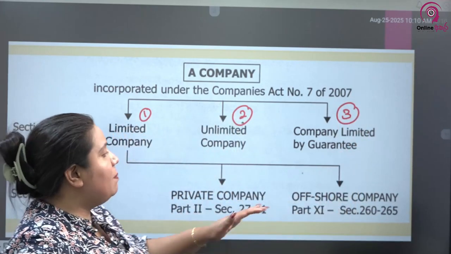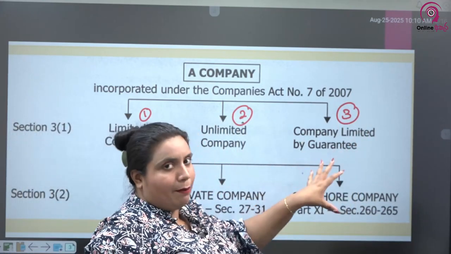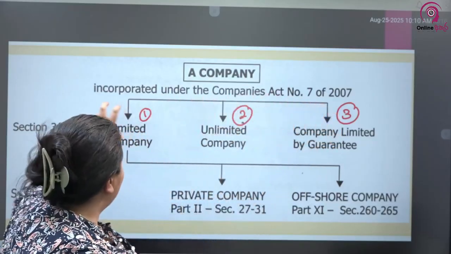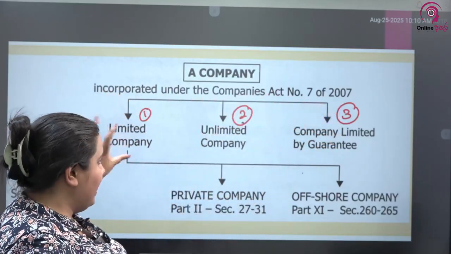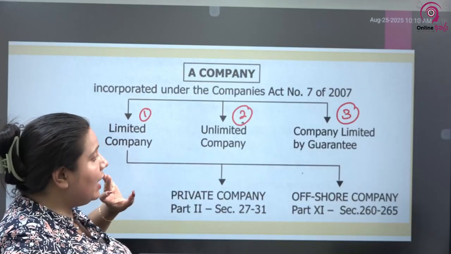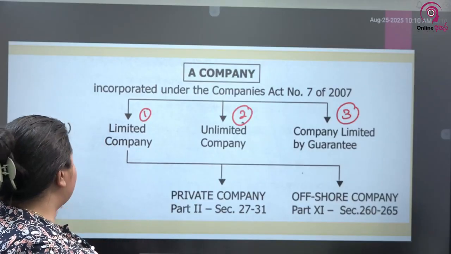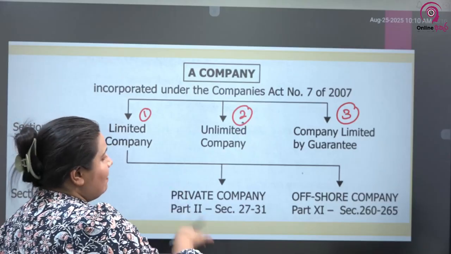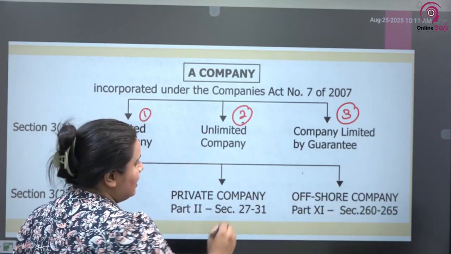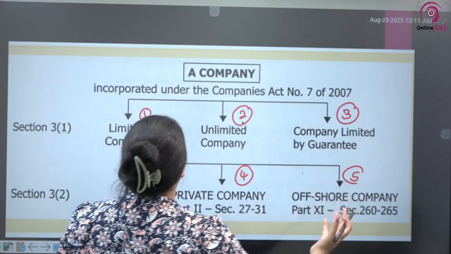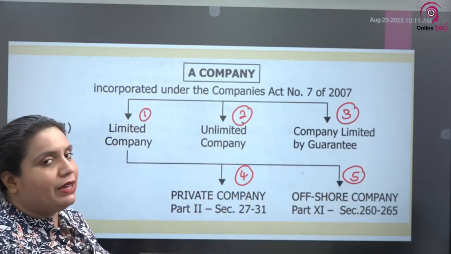Even companies limited by guarantee are limited companies, but they are limited by guarantee and not by shares. On the other hand, the limited companies are mainly limited by shares. Under limited companies, there is a further classification under section 3.2 as private companies and offshore companies.